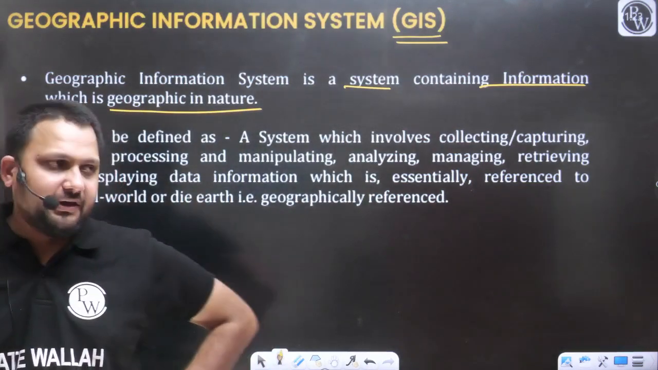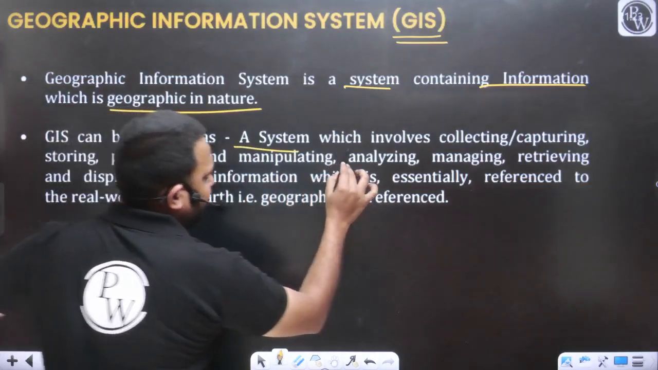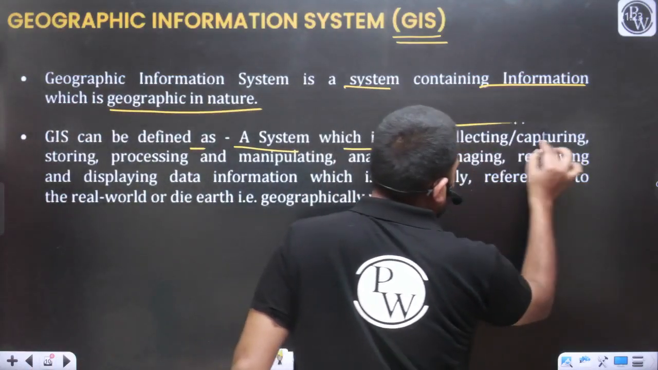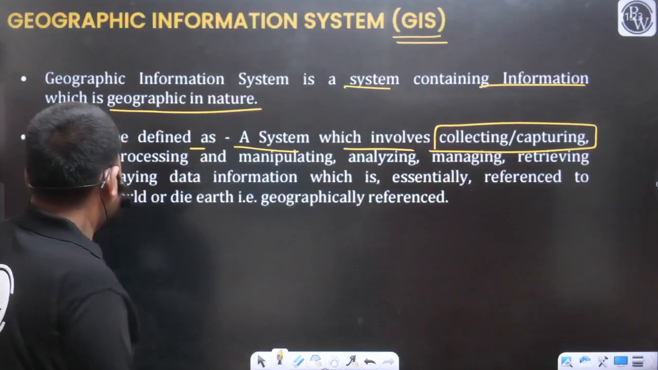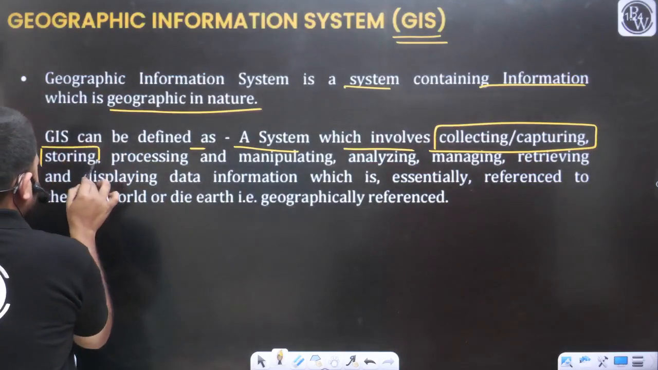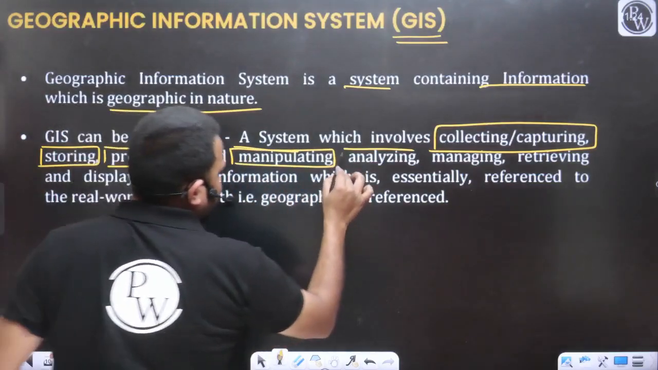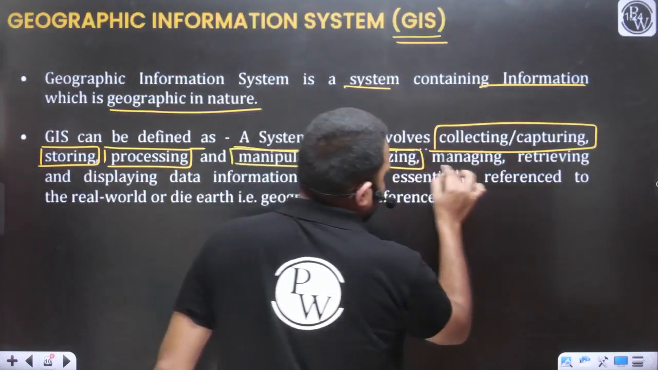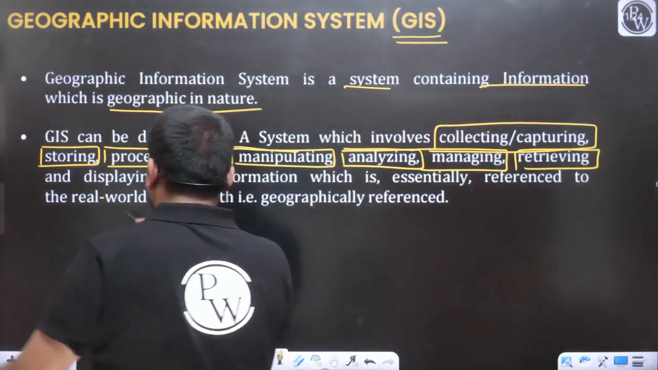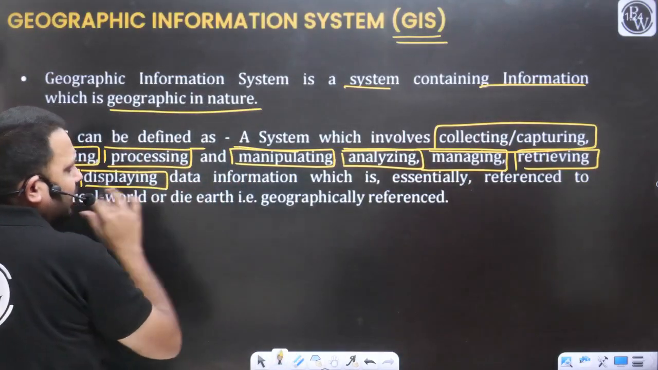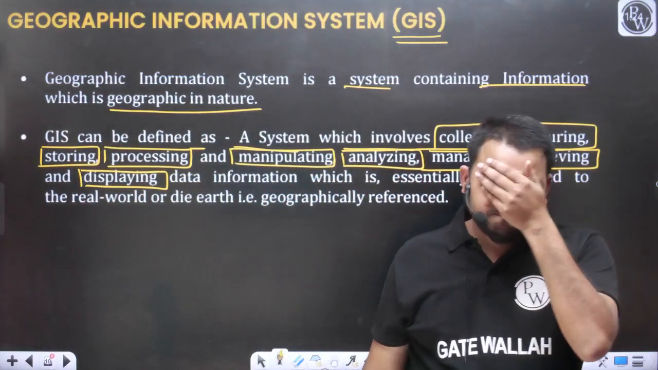GIS can be defined as a system which involves collecting and capturing of data. Which data? Geographical data. Storing of the geographical data, processing of that data, manipulating of that data, analyzing that data, managing that data, retrieving the information from that data, displaying that data. All these things will be part of the management of the data.